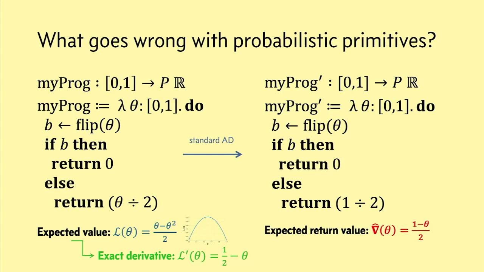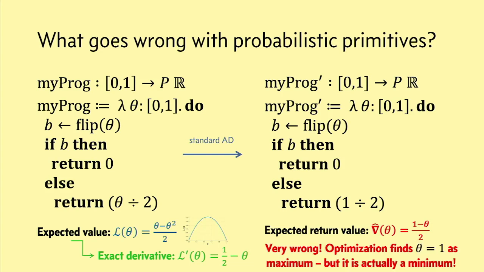And this is not just off by a little bit. If we actually were to use stochastic gradient descent using estimates from this derivative estimator, it would tell us that the maximum value for theta is 1. But that's actually a minimum of this function. Okay, so that's the first key challenge. How do we propagate derivative information through probabilistic primitives?